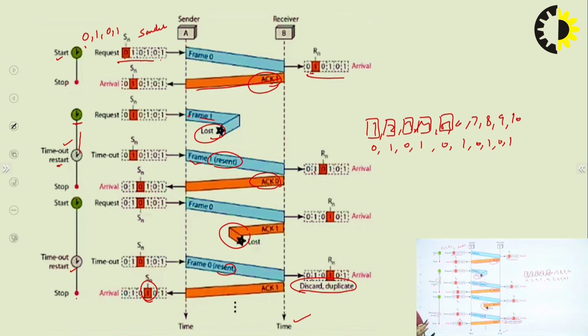So this is the working of the stop and wait ARQ protocol, which overcomes all the disadvantages of the stop and wait protocol, which we assumed for a noiseless channel. This is for a noisy channel where data or acknowledgement can get lost. This is the main working of the stop and wait ARQ protocol.